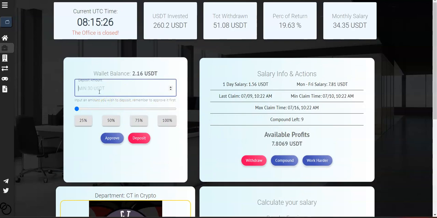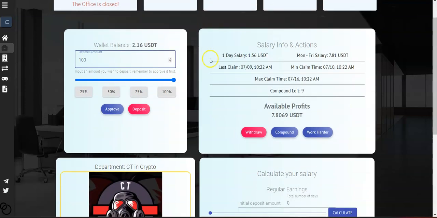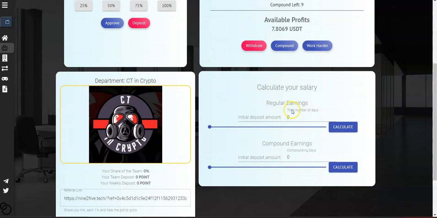So how to get started? How to get started is very simple. You come over here. So for example, you will put 100 USDT. Okay, so you have to approve, pay the MetaMask gas fee, and then once that's approved, you come over here, hit deposit. Your investment will pop up right here minus the 10% tax. So if you invest 100 USDT, over here will pop up as 90 USDT, and then from that you will start earning your rewards 9 to 5, Monday to Friday UTC time. Over here, we got an inbuilt calculator, so you can calculate how much you can potentially earn with this project.